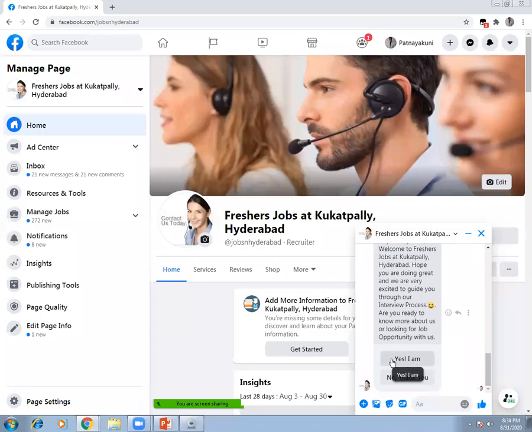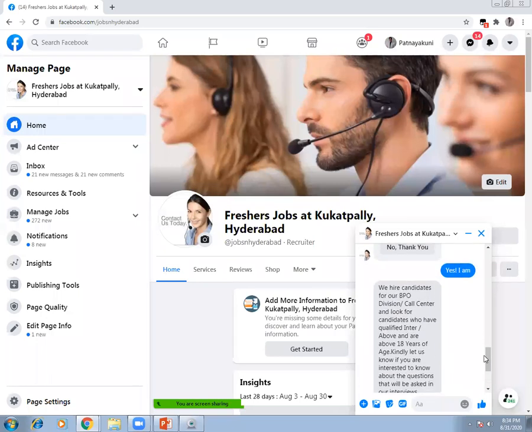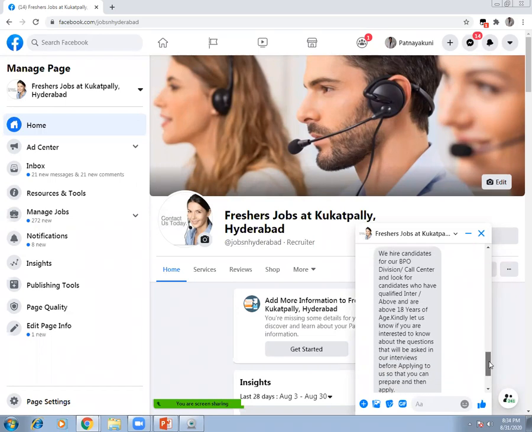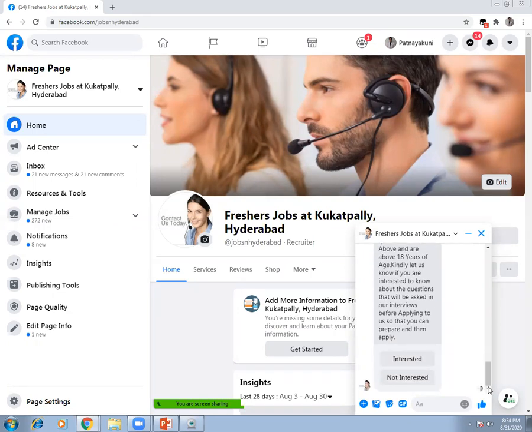If I say yes, I am looking forward to a job opportunity with you, then it will further give us another instruction. We hire candidates for our BPO division or call center, and we are looking for candidates who have qualified their inter. So I'm talking about the basic filters. The person has to be above 18 years, and kindly let us know if you are interested to know more about the questions and answers. That will help you to prepare and apply for the interview. When you prepare and apply for the interview, the chances of you getting selected will be very high.